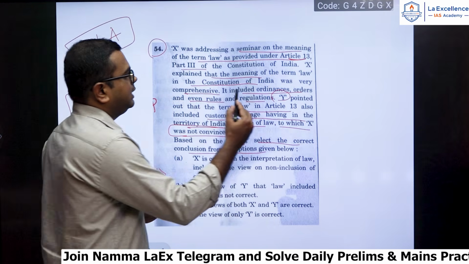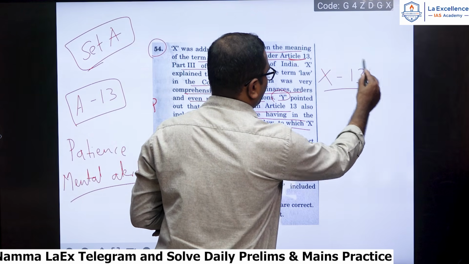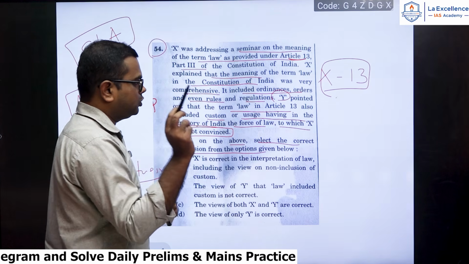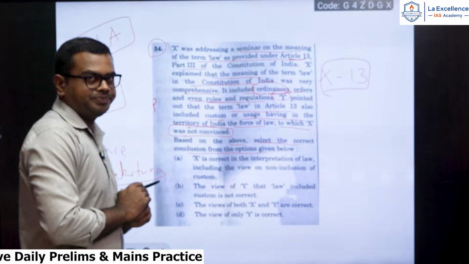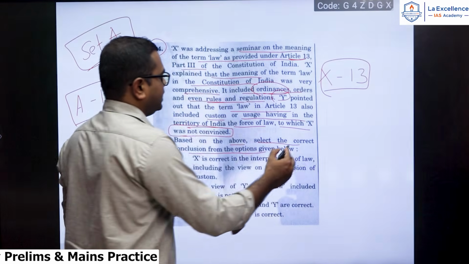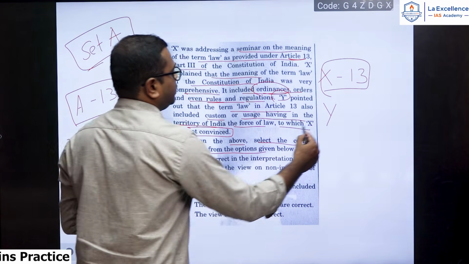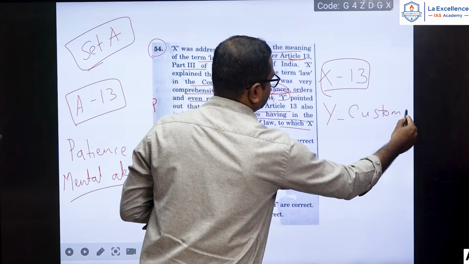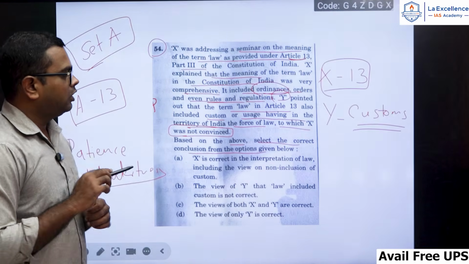So here X is saying that Article 13 is very broad and it includes not only the laws, it includes ordinances, orders, rules and regulations. And Y is saying that apart from this, Article 13 will also include the customs which are in usage having the force of law.